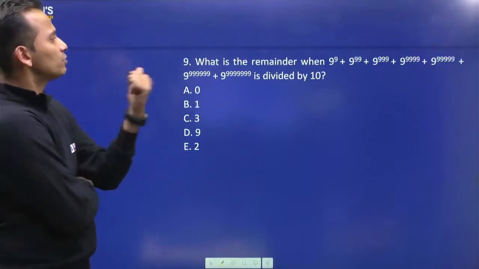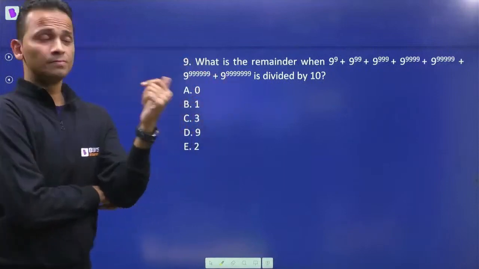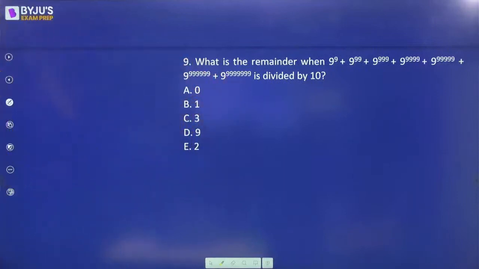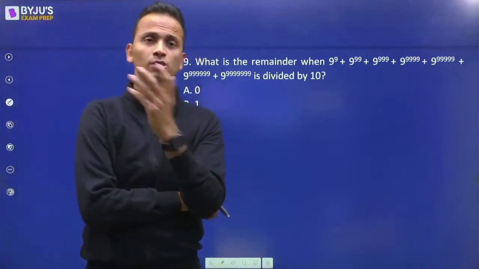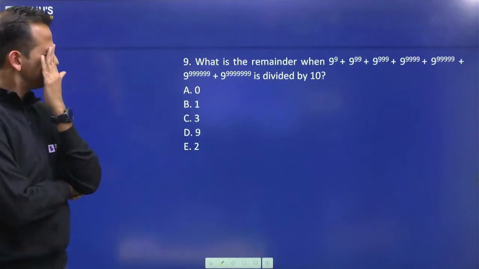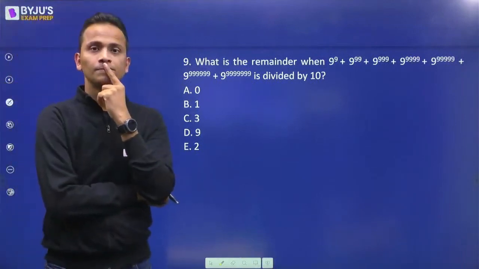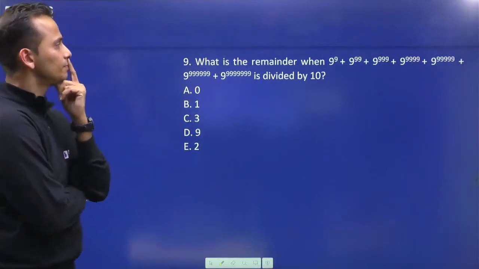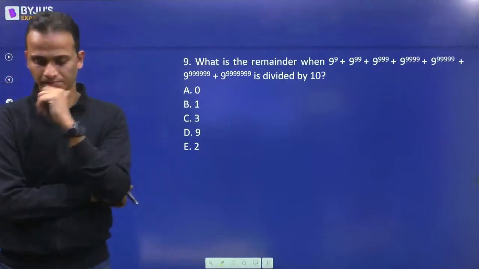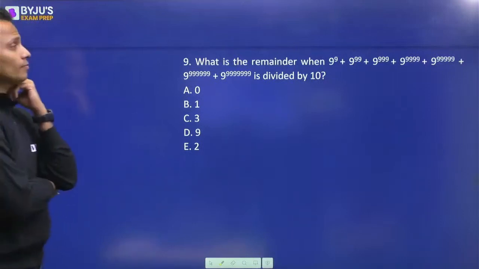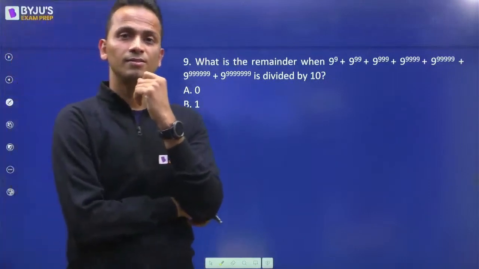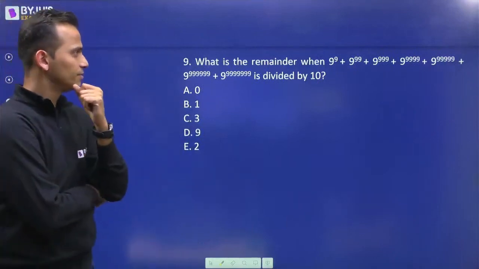What is the remainder when the given expression is divided by 10? Easy question. It is a very easy question. It can be done in two ways. Totally up to you, whichever method you want to use, you may do that. Okay, quick answer. Quickly. 30 seconds.